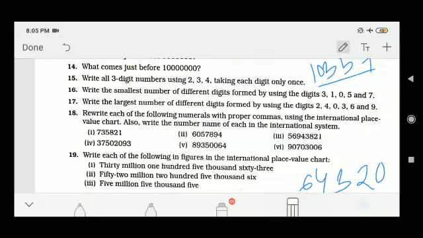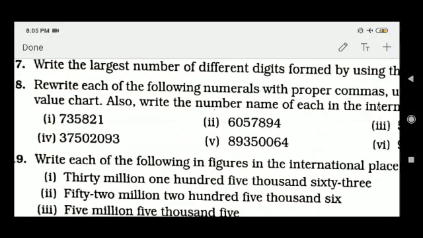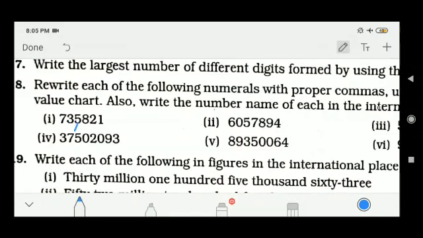Next, rewrite each of the following numbers with proper commas using the international place value chart. Also write the number name of each in the international system. For the comma, here you put 3, 3 gap and give the comma. From the right, after the first 3 digits, 1 comma. Similarly here 894, after that 1 comma. Then 750, here 1 comma.